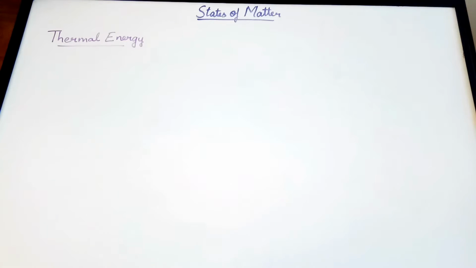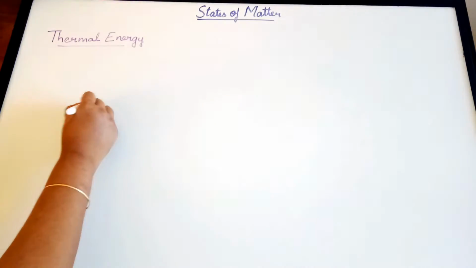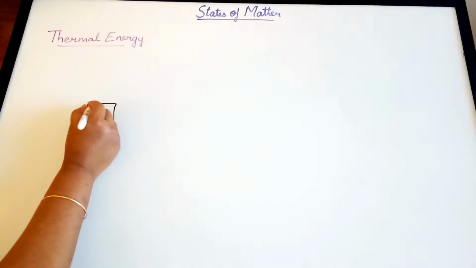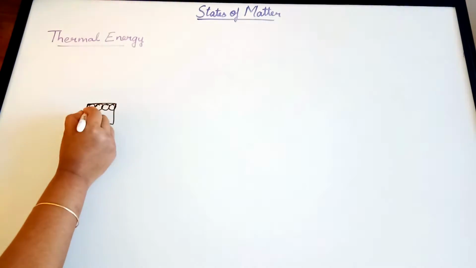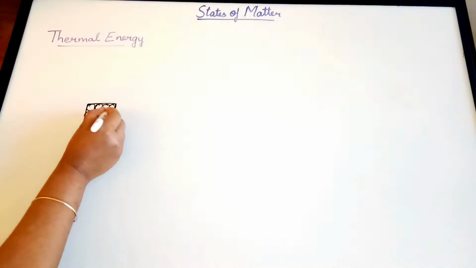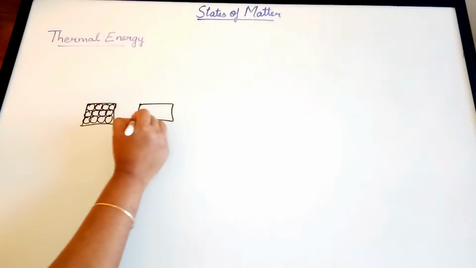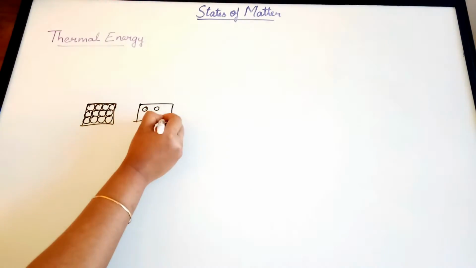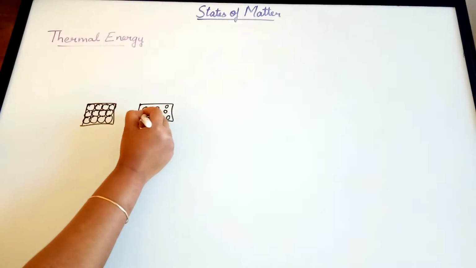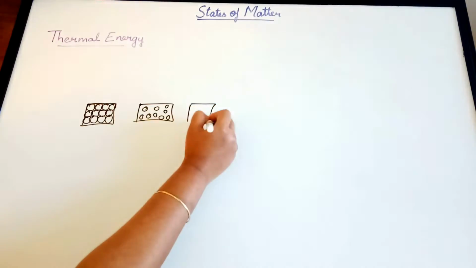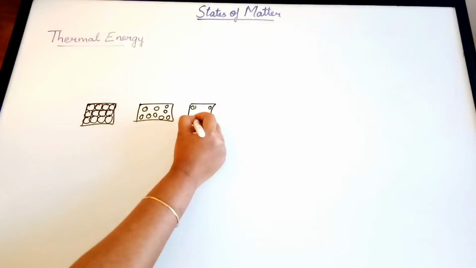Molecules in solids, liquids, or gases are in constant motion. Let's take the three states of matter. This is solid, and liquids are obviously going to be farther apart, and gases are very far apart.